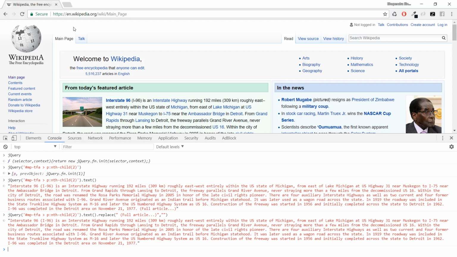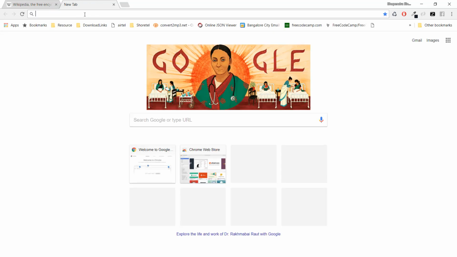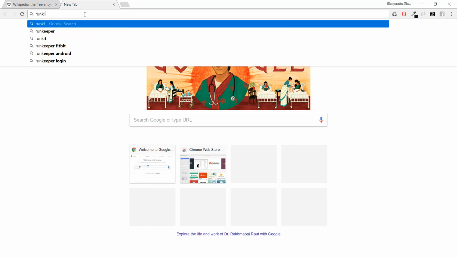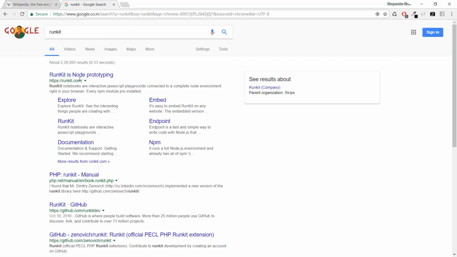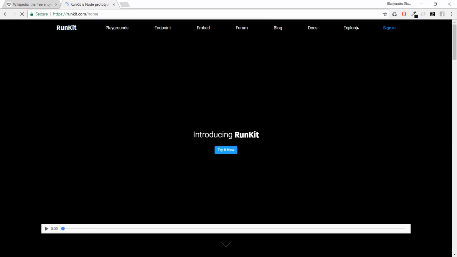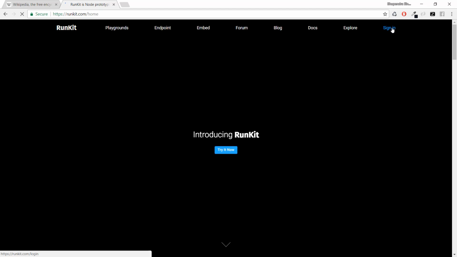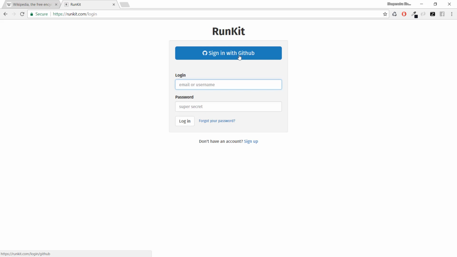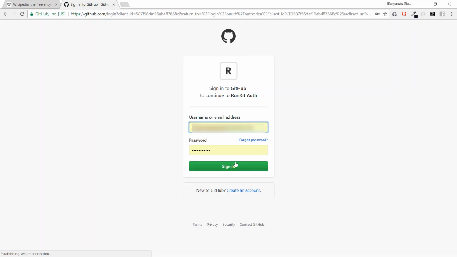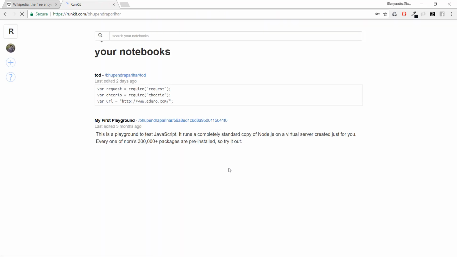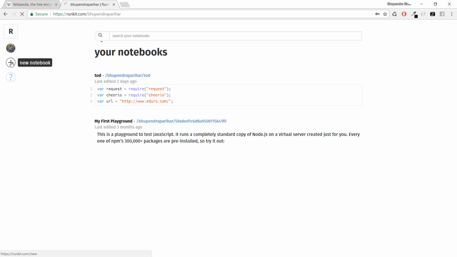To create this API, I will use another tool called RunKit. We will go to this website, RunKit, which is a rapid Node prototyping tool. You can write your Node program over here in a very effective and fast manner. Let's sign in through my GitHub account. These are my previous programs. I'm going to create a new notebook here.